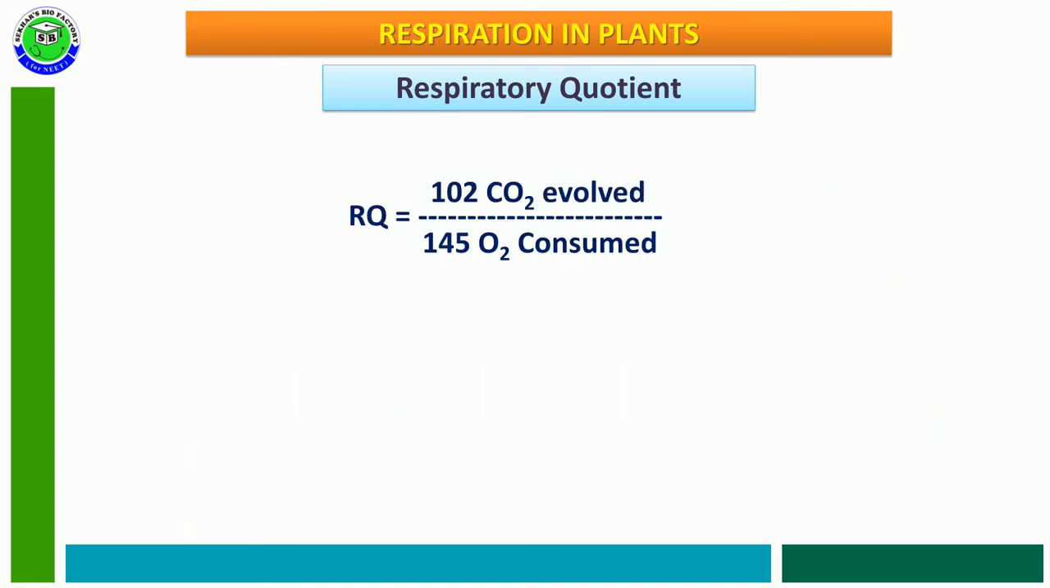released, so its RQ value is calculated as 102 carbon dioxide evolved by 145 oxygen consumed, and its RQ value is equal to 102 by 145, which is equal to 0.7. So the fat or fatty acid RQ value is equal to 0.7. It is less than 1 due to more oxygen being utilized and less carbon dioxide evolved.